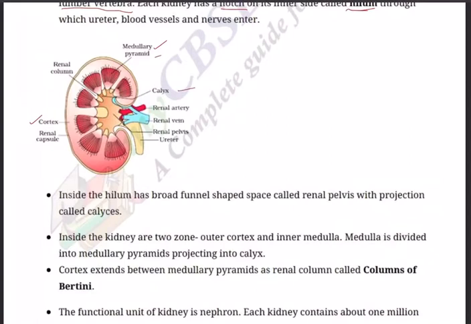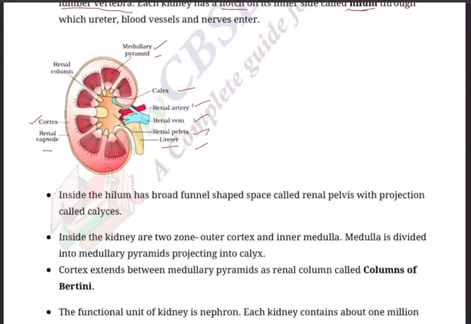Inside the medulla there are medullary pyramids. And then there is a calyx, renal artery, renal vein, renal pelvis, and of course all the nephrons, tubes, collecting ducts we call them. Collecting ducts will come out of the kidney in the form of the ureter, and the ureter continues.